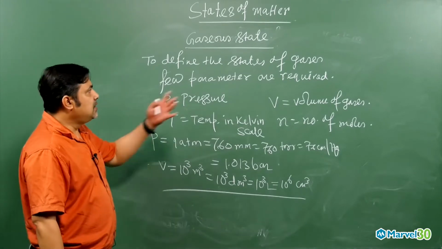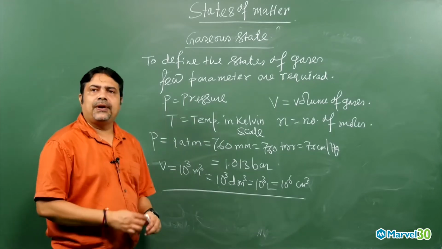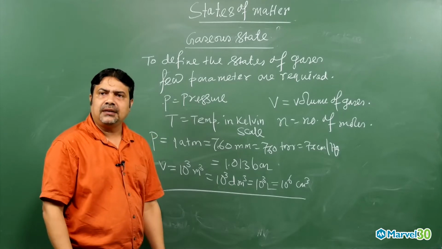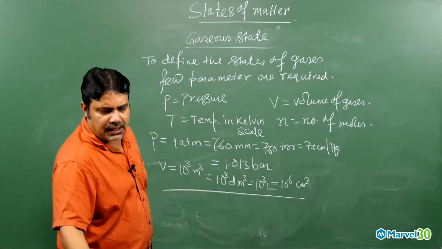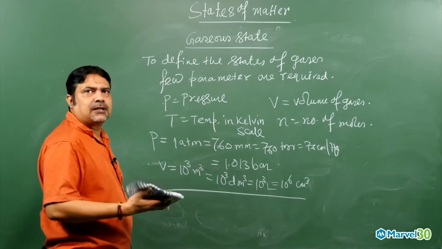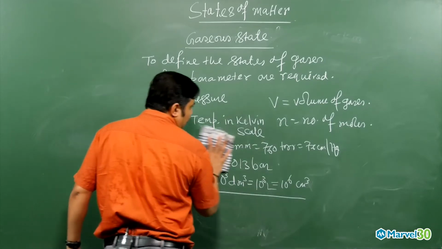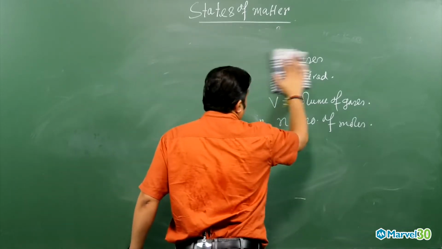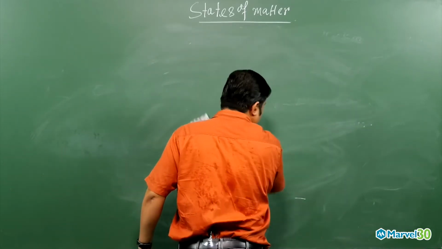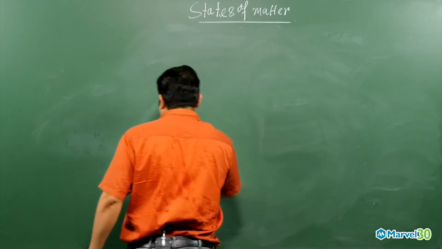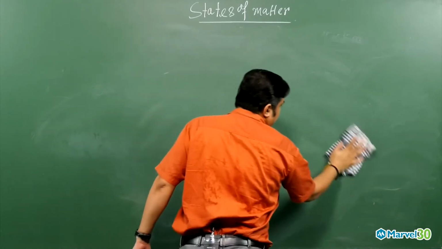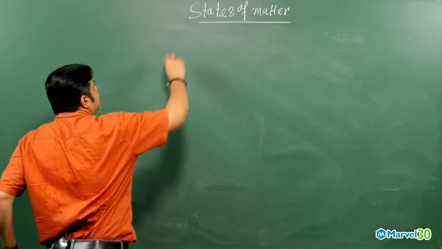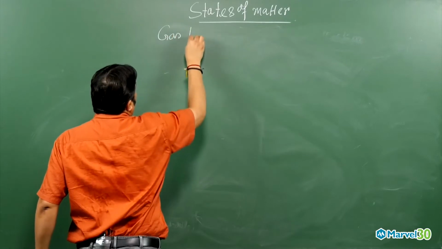So these are the parameters which are required to define the state of matter, and their interrelation produces the different gas laws. Once you understand these things, let us focus on the different gas laws. The first law we need to study is Boyle's law. What is Boyle's law? If you know the relation, you can make the statement. That is why knowing the relation is very important, and then from there the different types of plots.